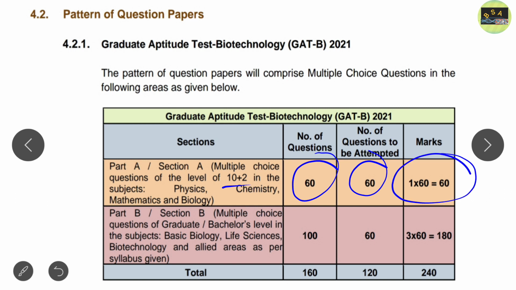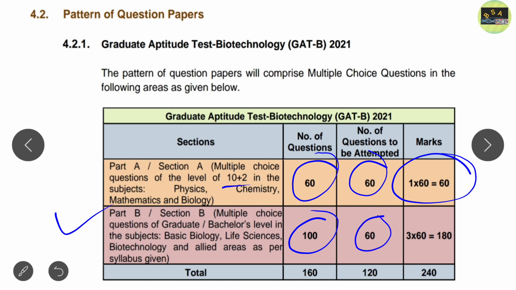In part B of this GATE B examination, there will be multiple choice questions of your undergrad or bachelor's level subject, that is biology, life science, biotechnology or allied areas as per the syllabus. In part B there will be 100 questions, and you have to attempt only 60 questions.